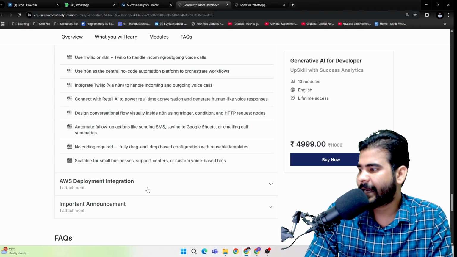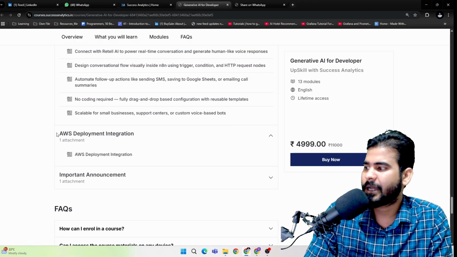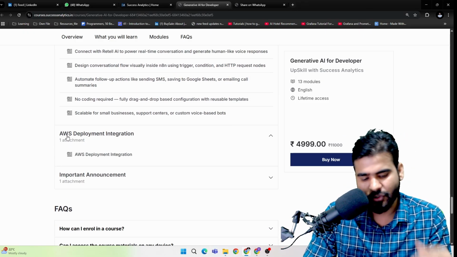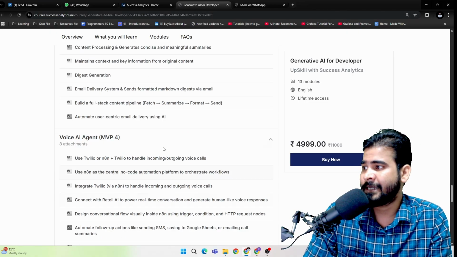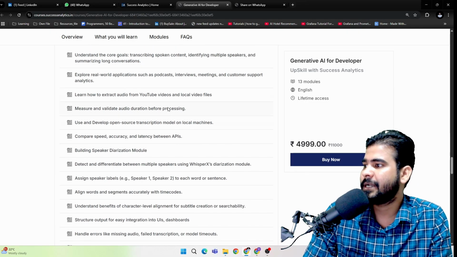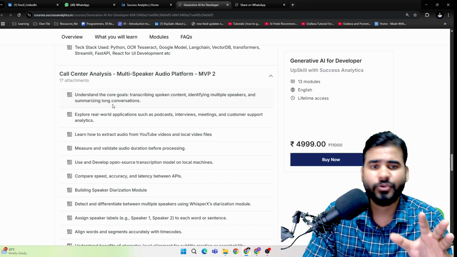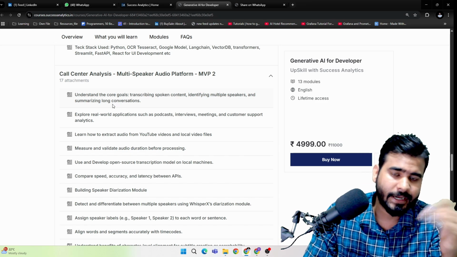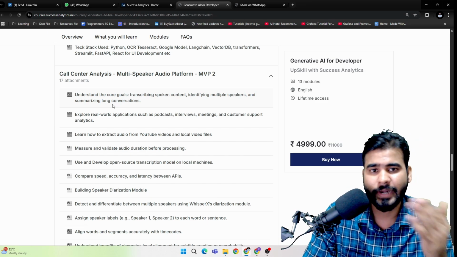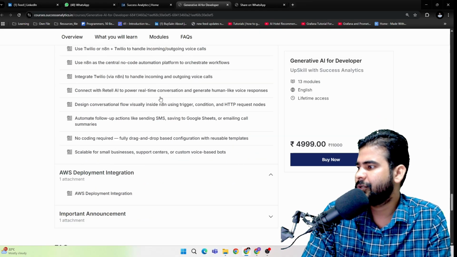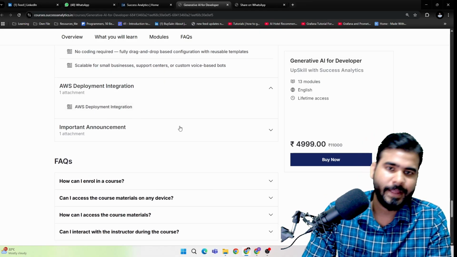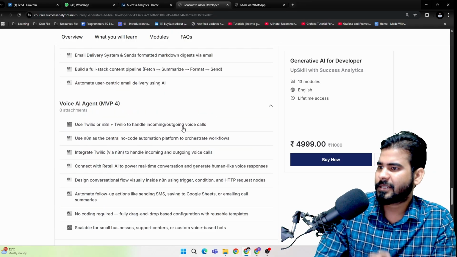After that we have the deployment as well, so we can do the deployment on AWS, and we can store some of the conversations. Let's say for the voice AI agent or for our call center, we can store the conversations in an S3 bucket. We can do the deployment on EC2, Lambda, or ECR. These are some of the services that we can use for deployment. Apart from this, these are the syllabus that we have.